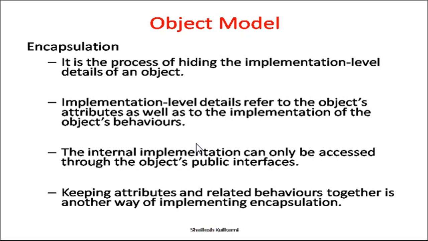So the internal implementation can only be accessed through the object's public interface. So the public interface is nothing but the methods, or you can say functions, of that class. So keeping attributes and related behaviors together is another way of implementing encapsulation. So this is the second pillar, we can say.